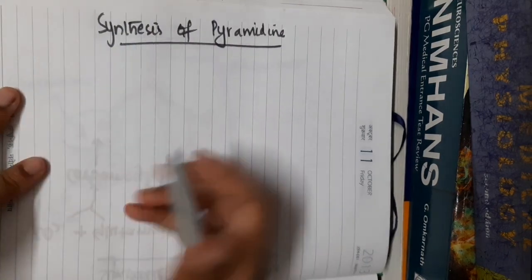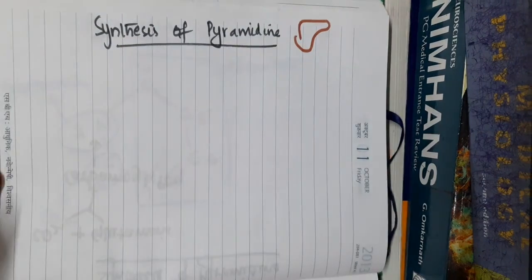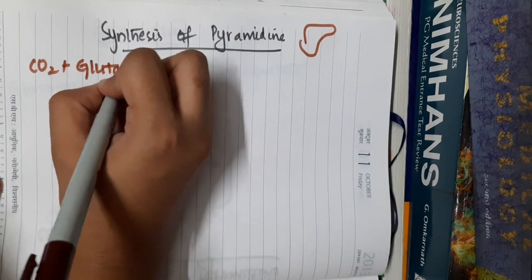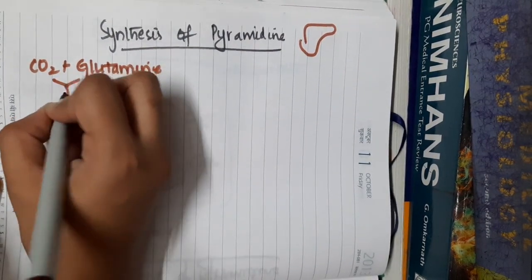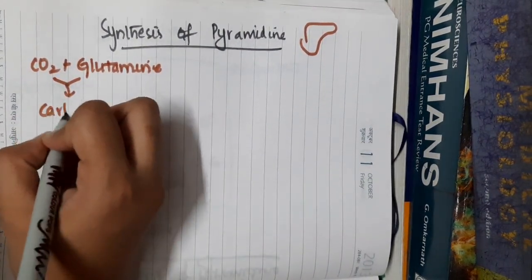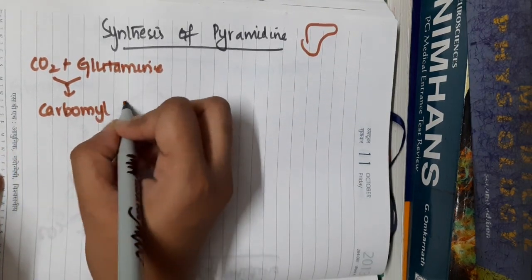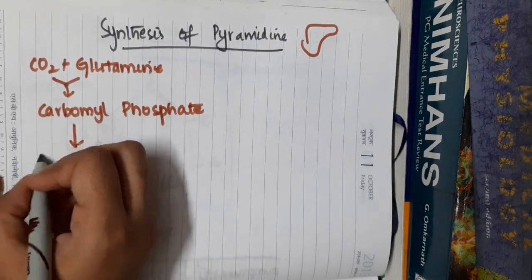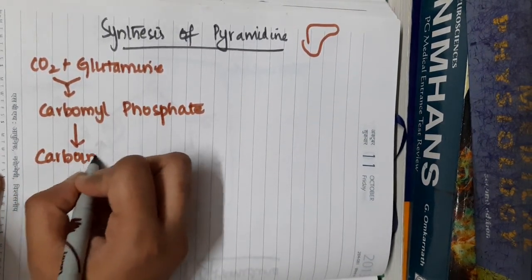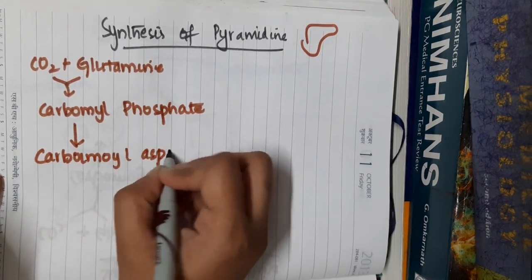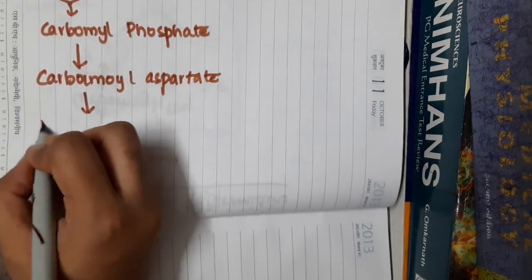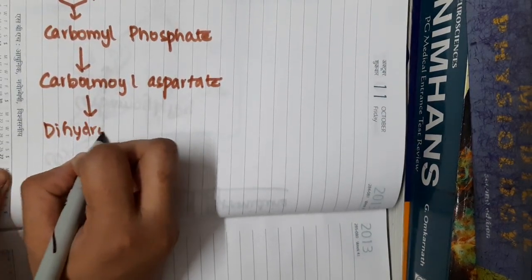Hello friends, let us now learn some important points about the synthesis of pyrimidine. This pyrimidine synthesis occurs mainly in the liver. Here carbon dioxide combines with glutamine, and in the presence of carbamyl phosphate synthase, it forms carbamyl phosphate. This carbamyl phosphate in the presence of aspartate transcarbamylase forms carbamyl aspartate. This carbamyl aspartate in the presence of dihydroorotase forms dihydroorotate.